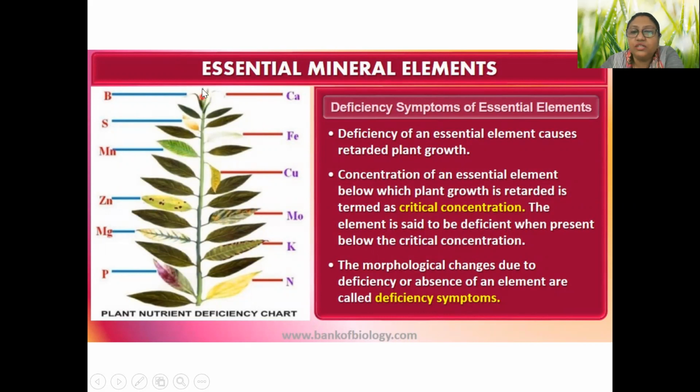In case of boron, the apical growth will be hampered, and same with calcium. Iron also, as I said earlier, the chlorophyll formation process will be hampered. In case of copper, immature leaf fall will be there. In molybdenum, there will be yellow patches in the leaf, same for potassium, and in nitrogen also, the leaf will be yellow.